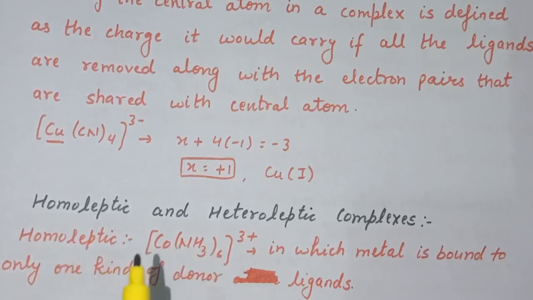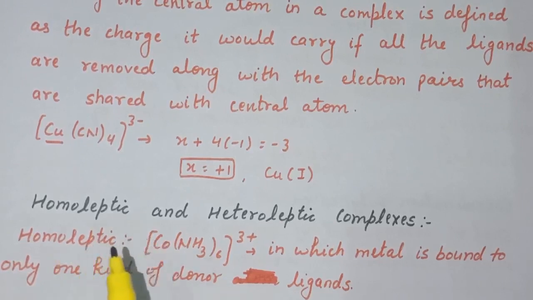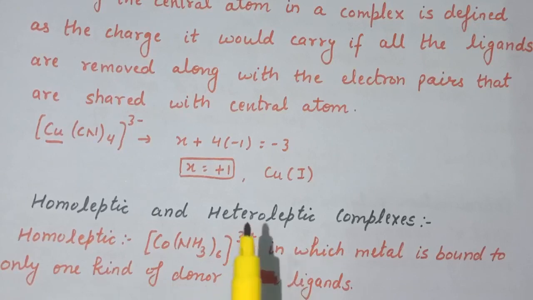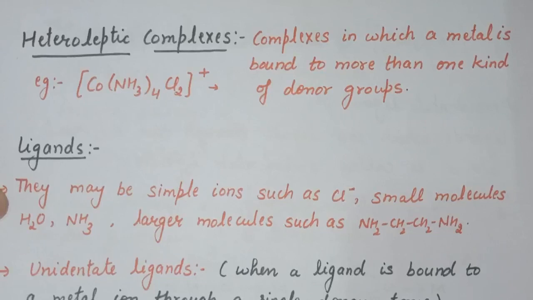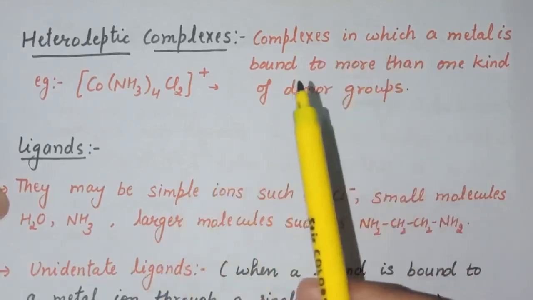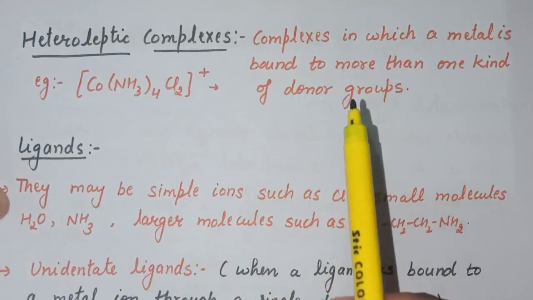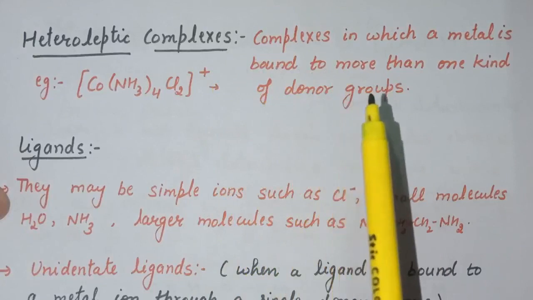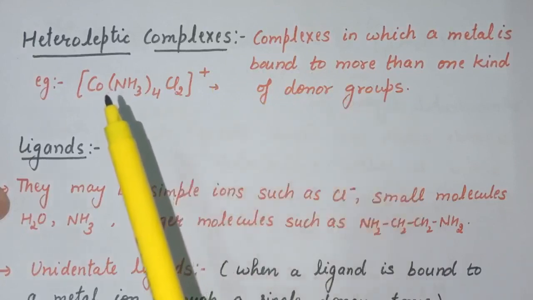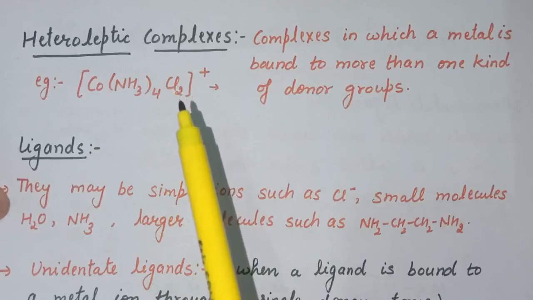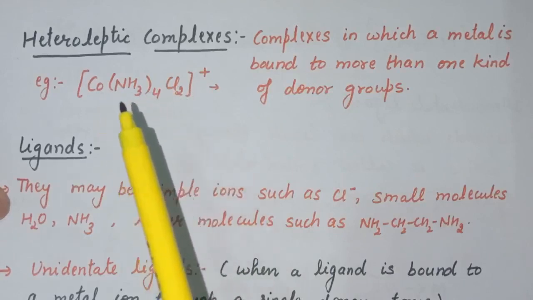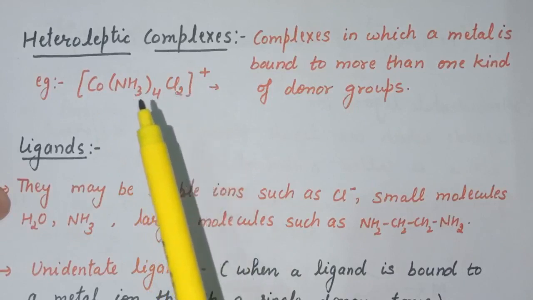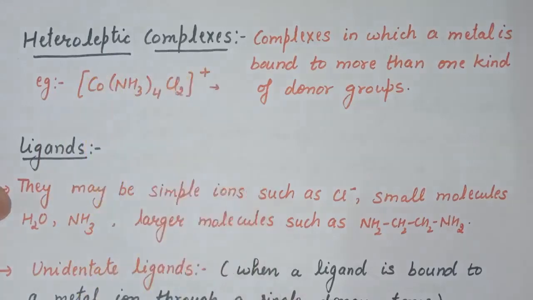So homoleptic complexes are those in which metal is bound to only one kind of donor ligands, whereas heteroleptic complexes are those in which a metal is bound to more than one kind of donor groups, that is, in case of heteroleptic complexes, more than one kind of donor groups are present. Example is, this is the complex of cobalt where ammonia molecules and chloride ions are attached to cobalt. Now, in this case, two kinds of donor groups are there. That is why this is a heteroleptic complex.